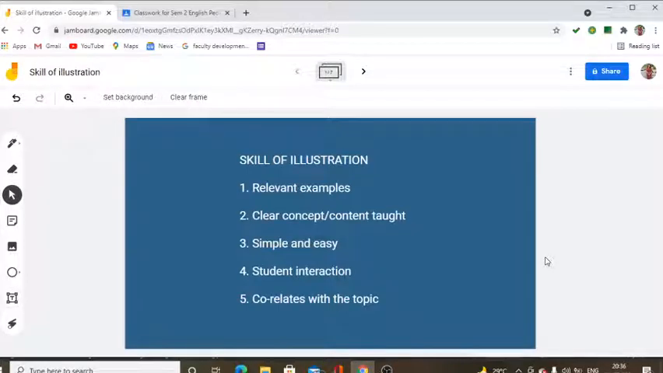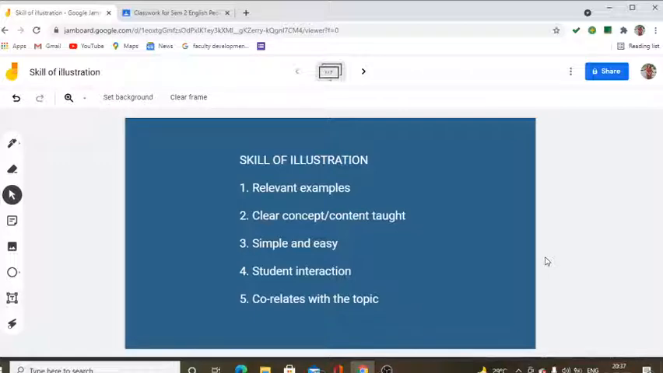Hello students, now I am going to explain to you the skill of illustration. This particular skill has 5 components: relevant examples, clear concept or content taught, simple and easy, student interaction, and correlates with the topic. I have chosen the poem Fable by Ralph Waldo Emerson from class 10 to demonstrate this particular skill.